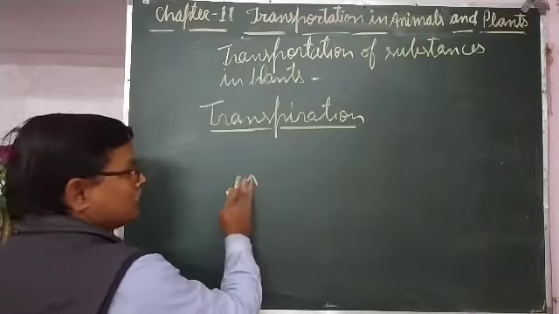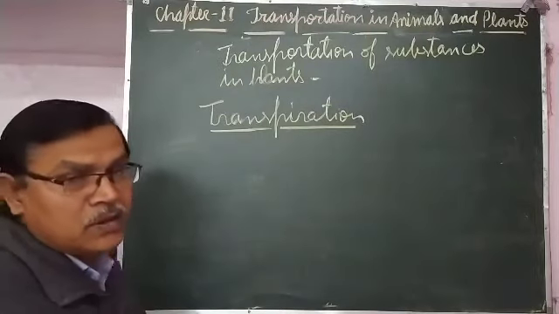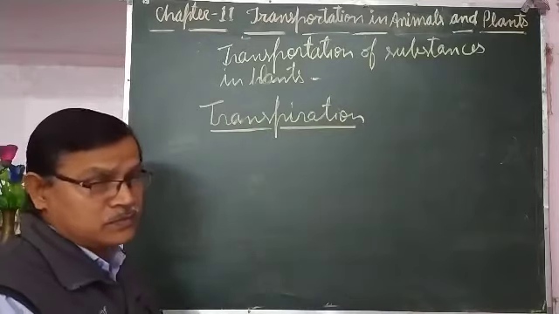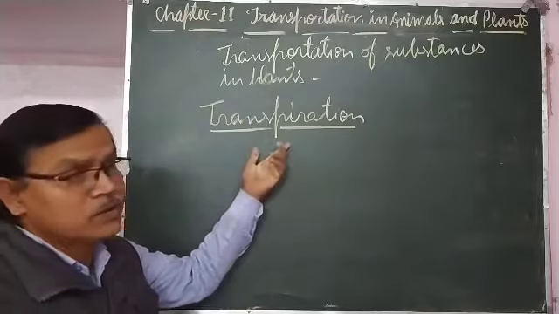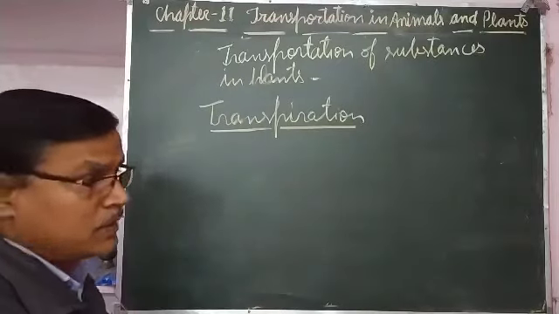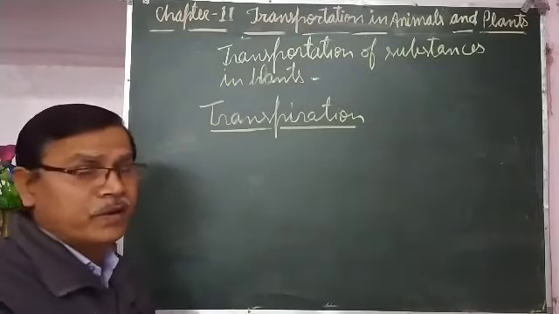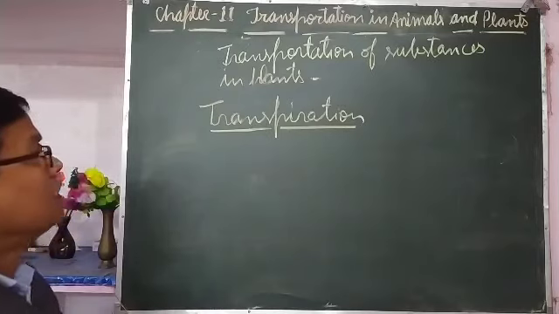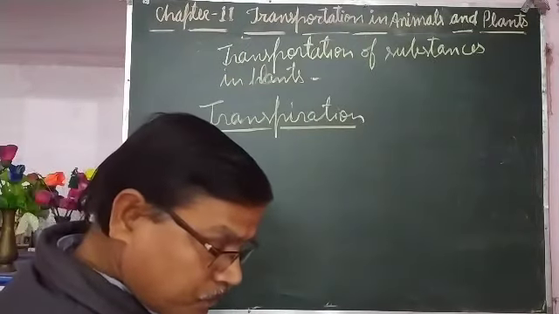Transpiration also has a cooling effect on the leaves. In summer season, in very hot conditions, heat may harm the cells of the leaves. But transpiration has a cooling effect on the leaves, so it saves the tissues of the leaves from the very hot condition. So these are the benefits of transpiration.